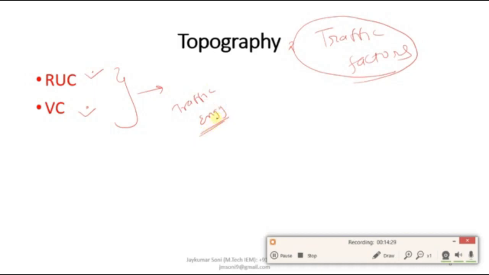For your knowledge, let me share one thing with you: the road user characteristics involve all the characteristics related with the pedestrian or the driver. So it can also be called driver characteristics. And all the physical and mechanical characteristics which are related with the vehicle which are being driven by the drivers, all those characteristics are called vehicular characteristics.